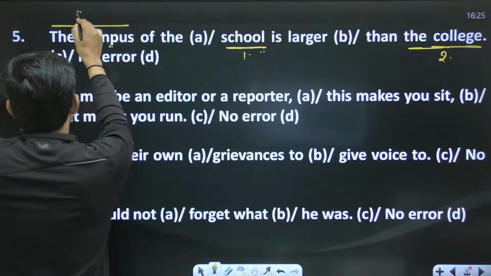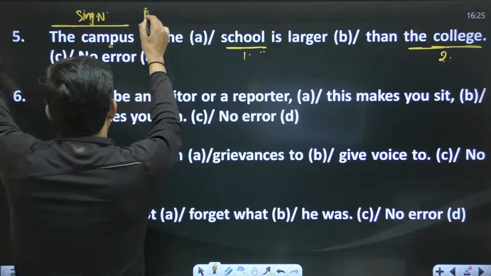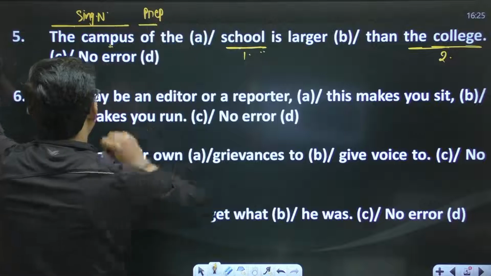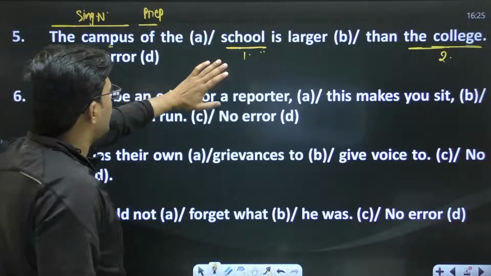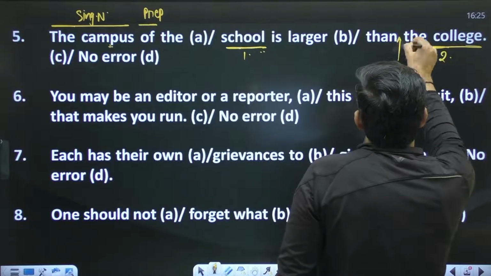This campus is a singular noun, right? To show relation, we have used the preposition of. So it is said, the campus of the school is larger than the campus of the college.